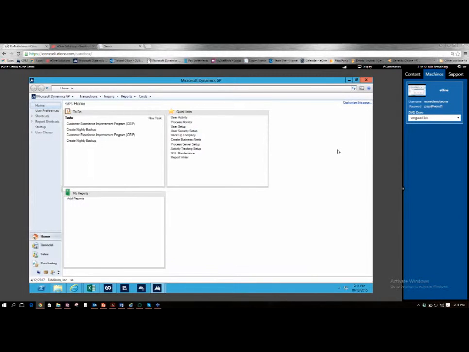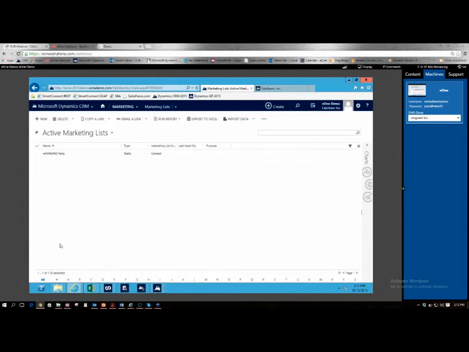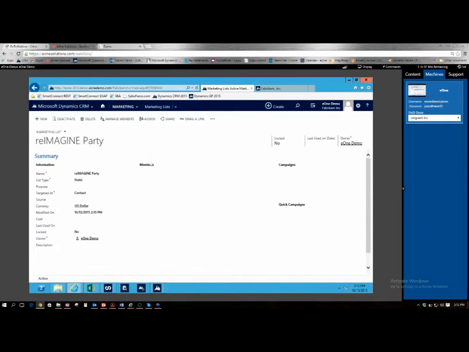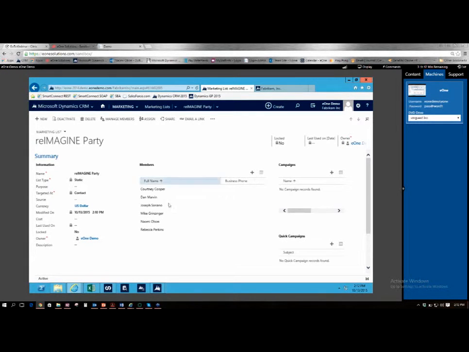Now, when you submitted that web form, it also pushed data into CRM. For those of you who use CRM, maybe this would be something that would work. It doesn't necessarily have to be CRM. It can be Salesforce and others. These are just a couple examples. So I'm going to click on this Reimagine list here. This is going to pull up a marketing list, and we're going to be able to see all those members who submitted that web form.